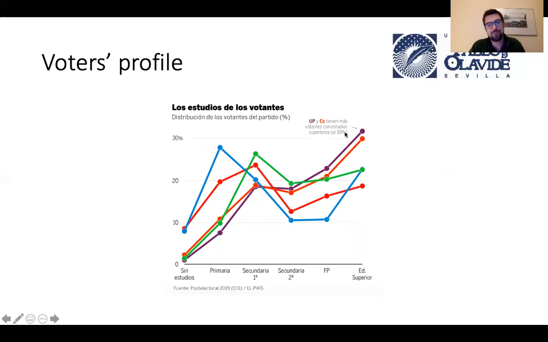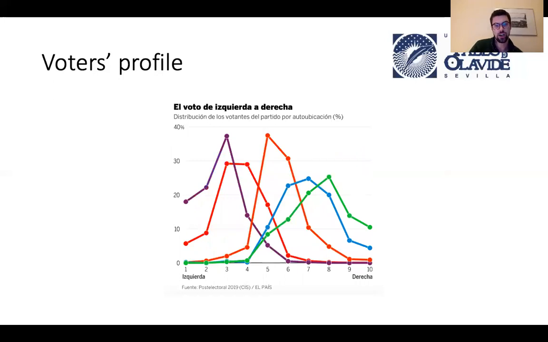Well, people, and this is amazing, people with higher education, with university education, are most likely to vote for Podemos, this left-wing extreme party, or for Ciudadanos, this center party. Actually, Ciudadanos, not quite likely nowadays, as you're going to see in the results of the November elections. Last but not least, it depends on how you ideologically position yourself. The more to the left you position, the more likely you are to vote for Podemos, the more to the right, for Vox. There's a perfect correlation between the party ideology and the self-identified ideology of the voters.